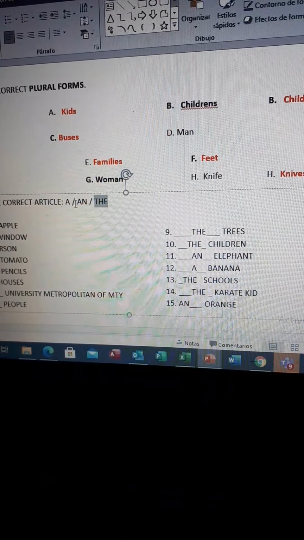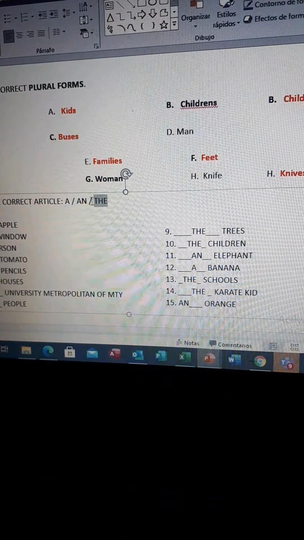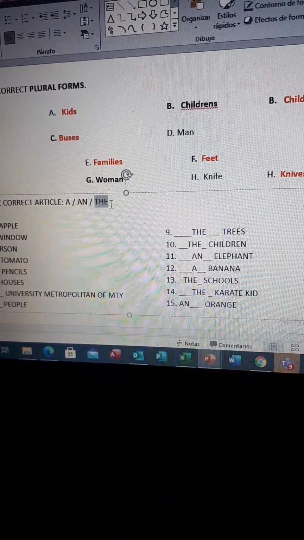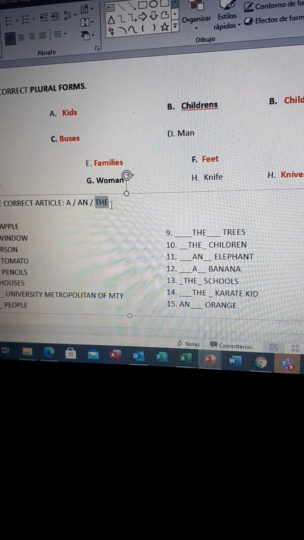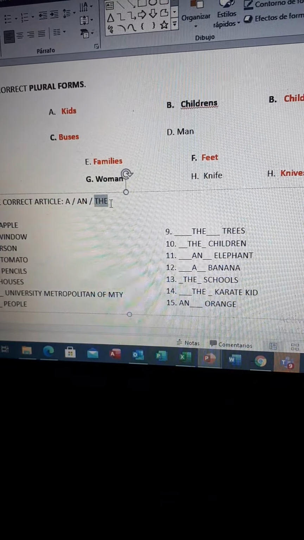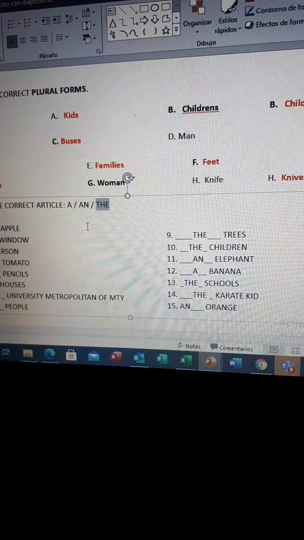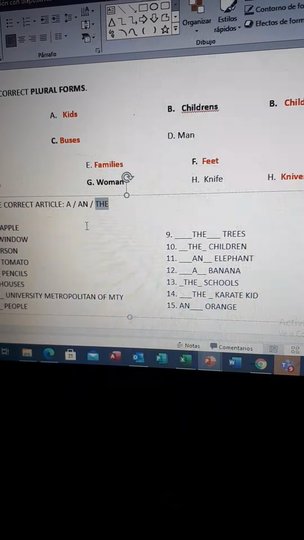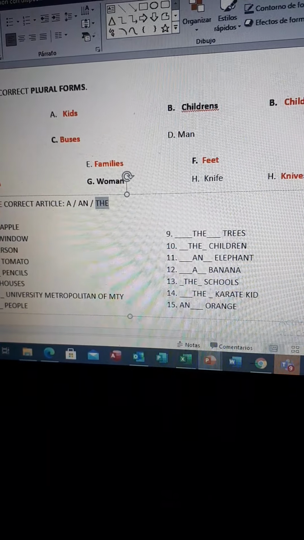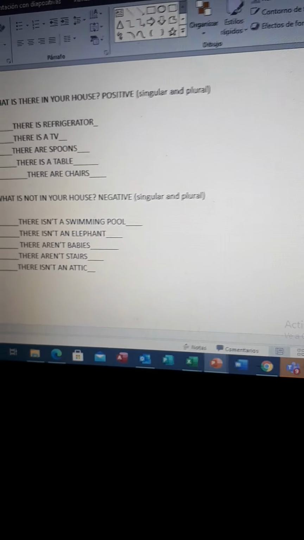A and an are uno or una. The by itself is el or la when you're talking about something in particular. But for the plural form of something, los or las in Spanish, in English it is the. And I forgot this one.